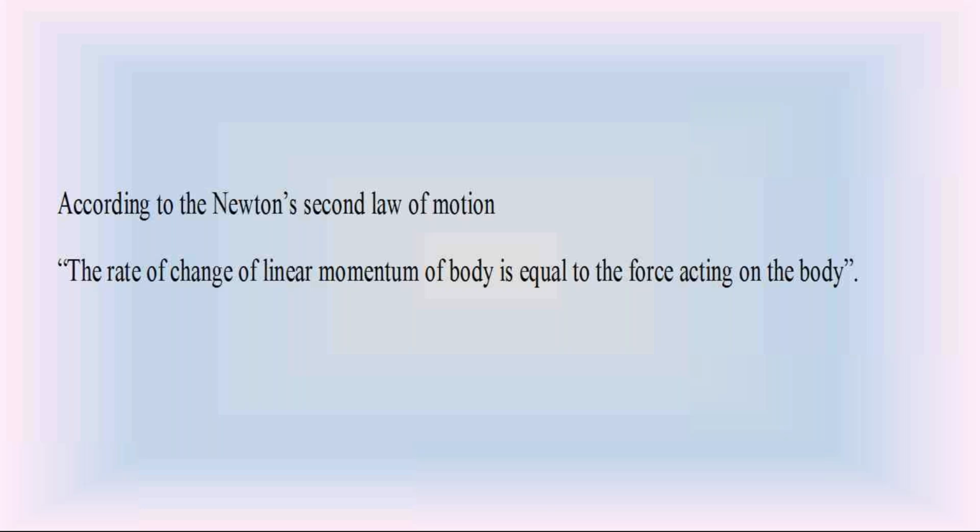The rate of change of linear momentum of a body is equal to the force acting on the body. Linear momentum means mass into velocity. Change of linear momentum means initial linear momentum minus final linear momentum. Rate of change means change of linear momentum divided by time. It is equal to the force acting on the body.